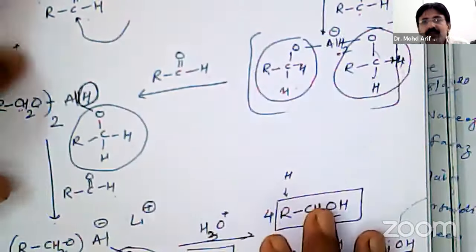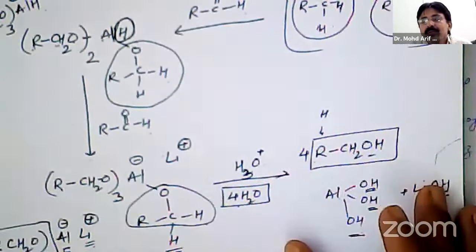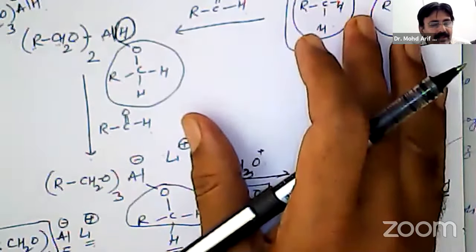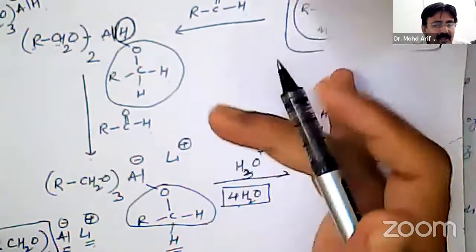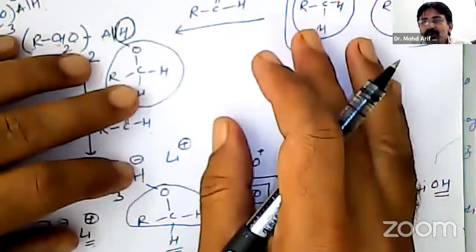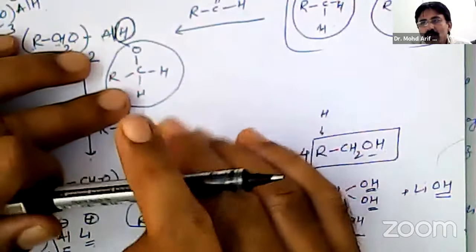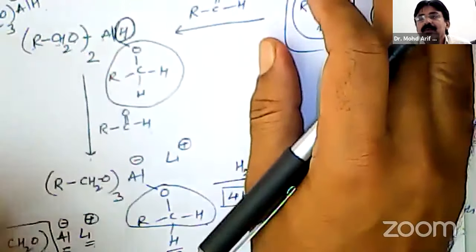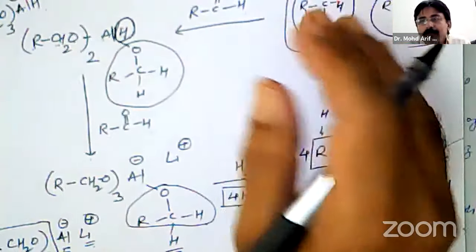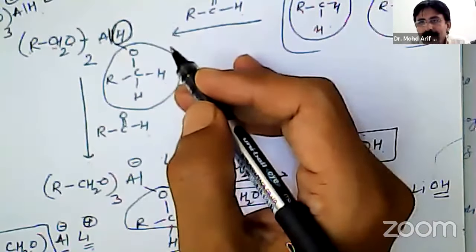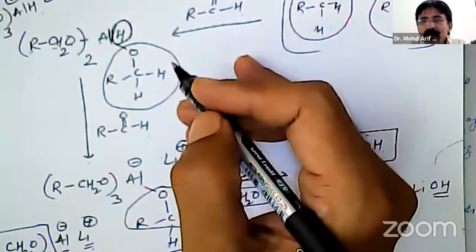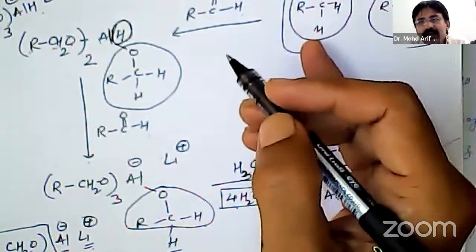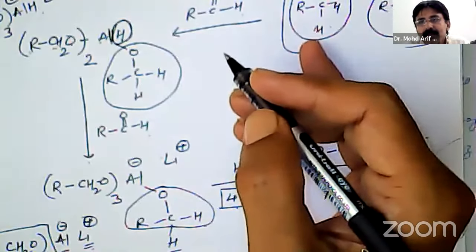So using this method, we can prepare alcohols by reduction of aldehyde. Similarly, ketones can be reduced to get secondary alcohols. In our next lecture, we will see particular examples of aldehydes to get different alcohols, and then we will go for ketone reduction into secondary alcohols by lithium aluminum hydride.